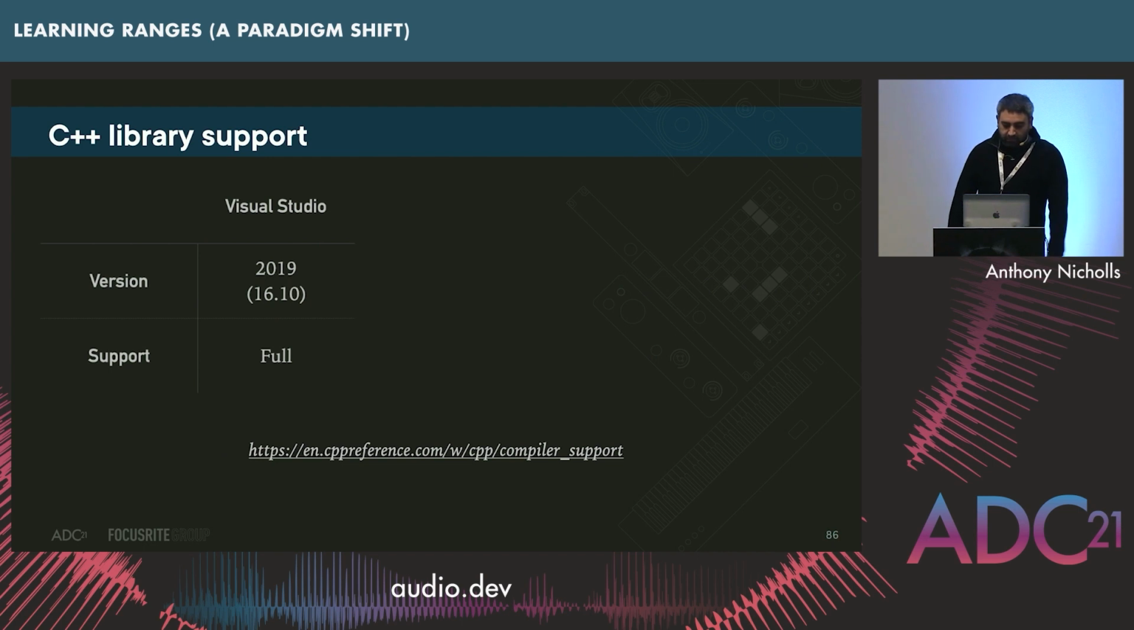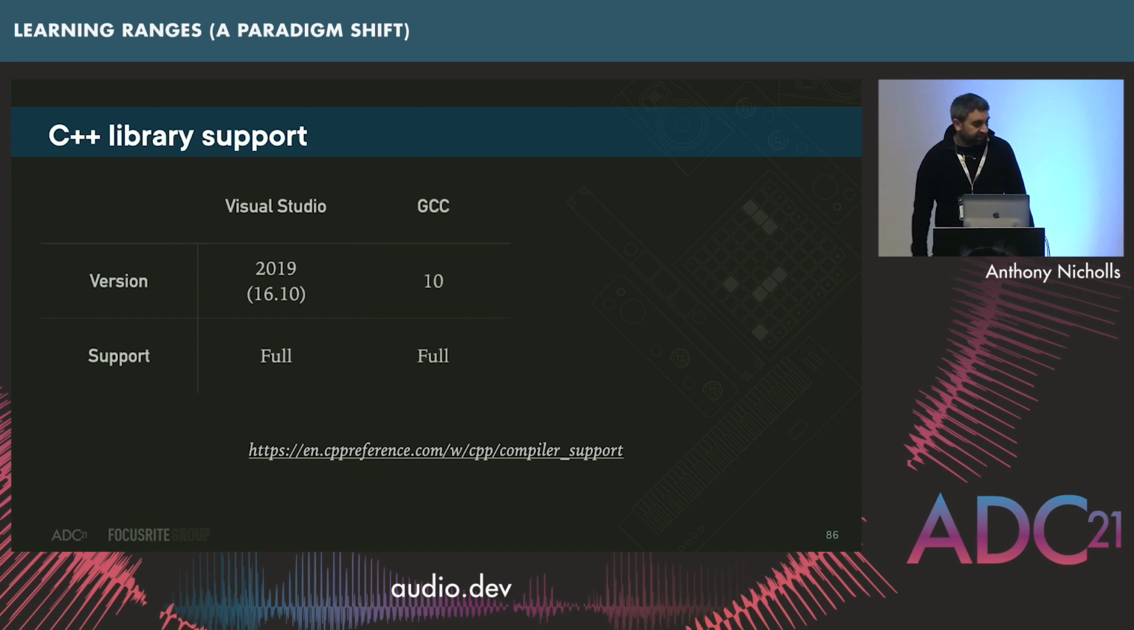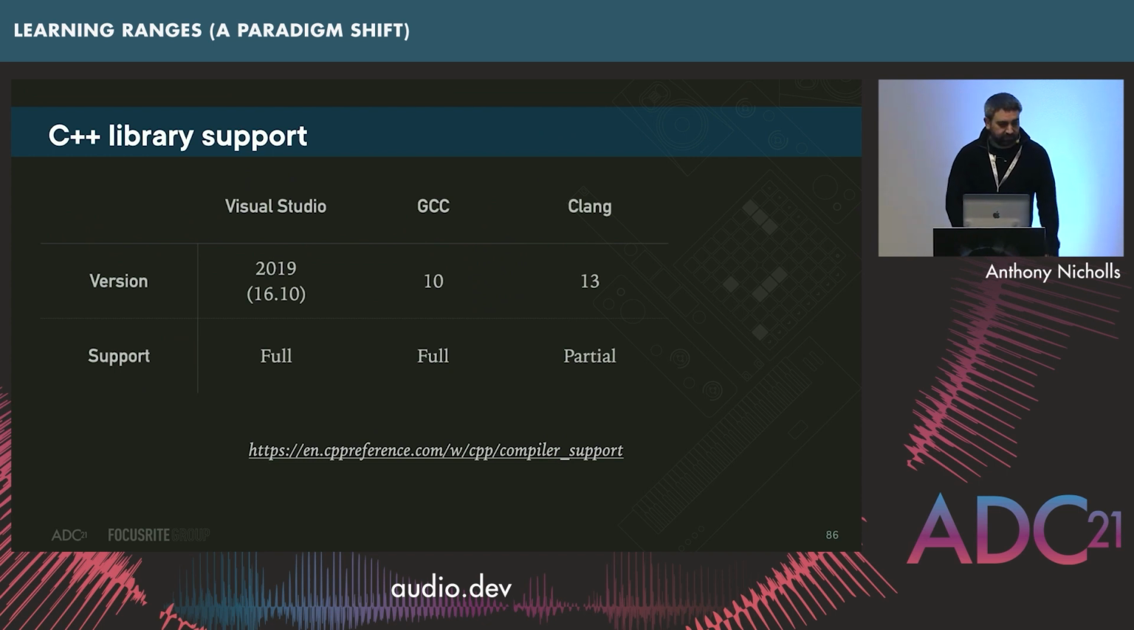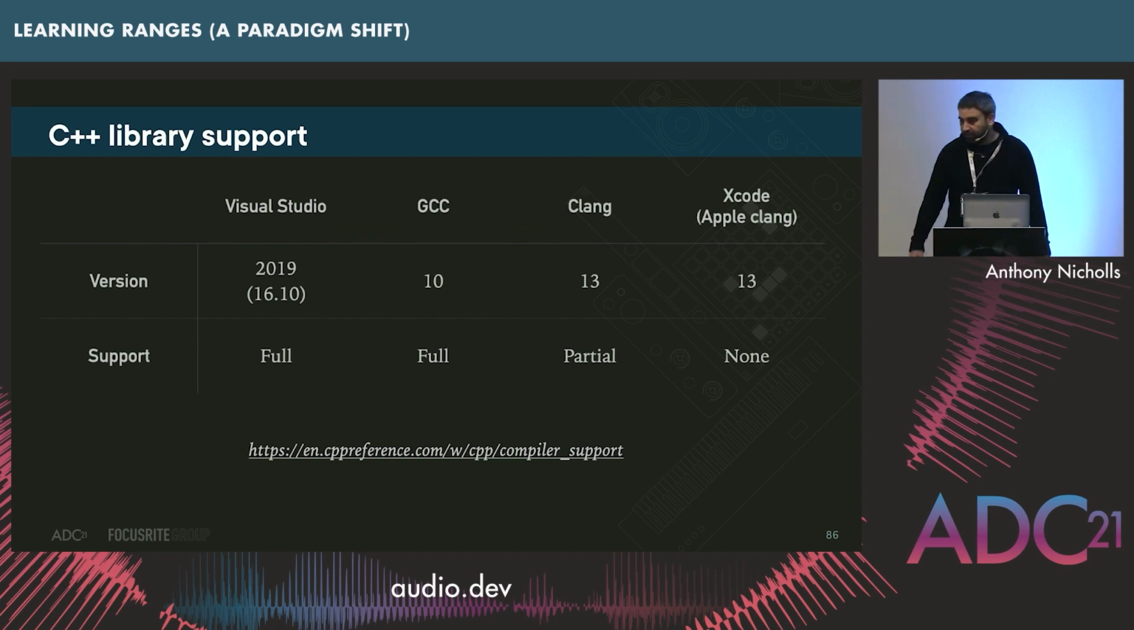Library support. So first of all, Visual Studio 2019 has now got full support for ranges, fantastic. GCC, as of version 10, full support, fantastic. Clang, version 13, still only partial support. I don't know what support it has exactly, but it's not full, so I'm not relying on it. And then Xcode, even as version 13, still no support whatsoever. So for my use cases, this means that I can't really use it in my work environment because we kind of rely on this.